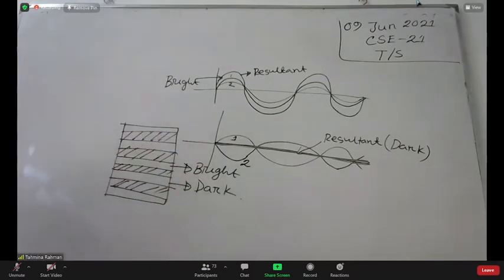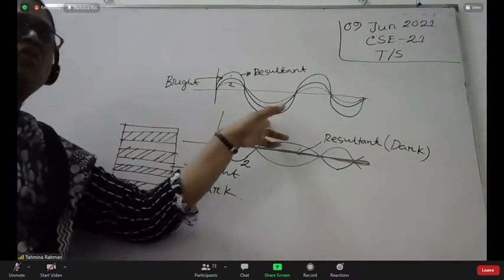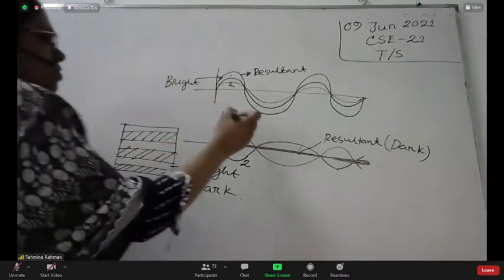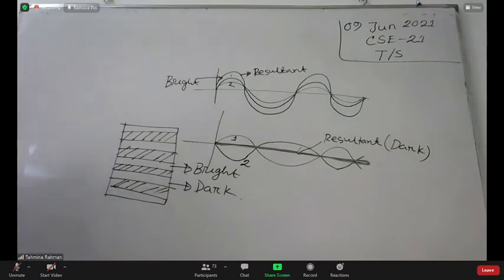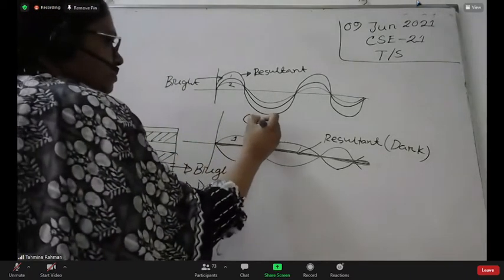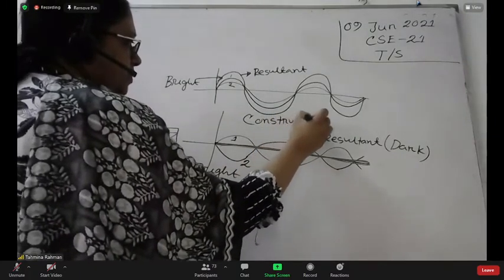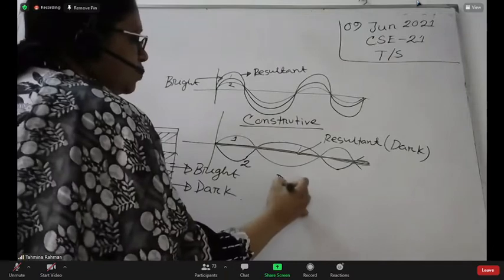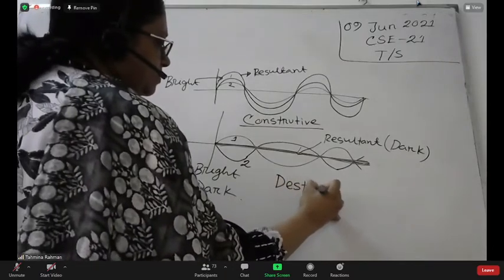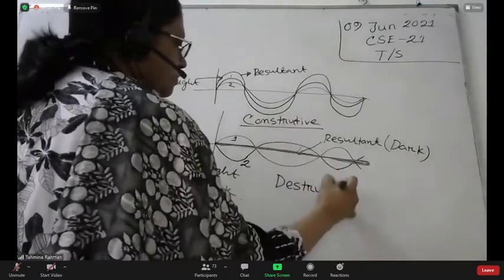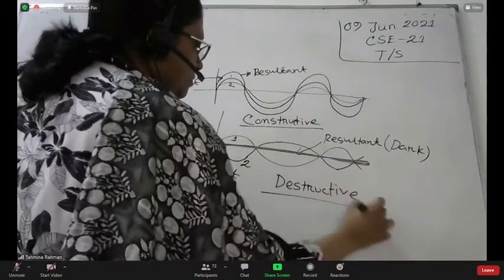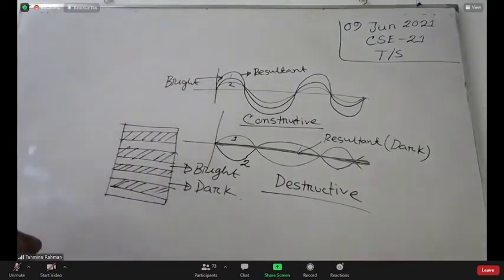Alternately, it's gray. And this is known as the constructive interference. This is constructive, and this one is the destructive.